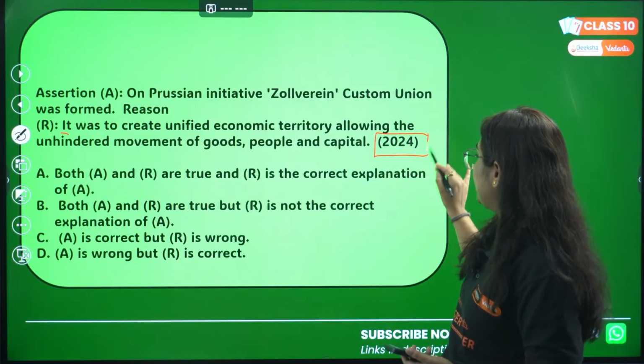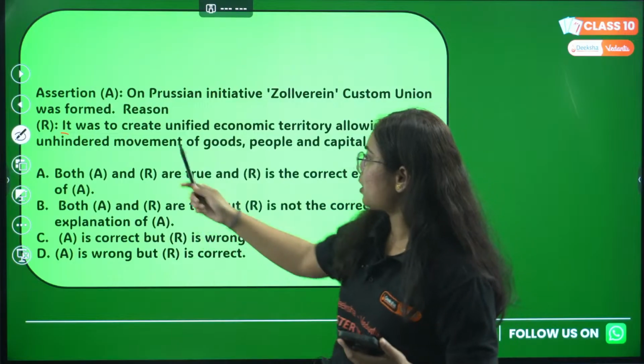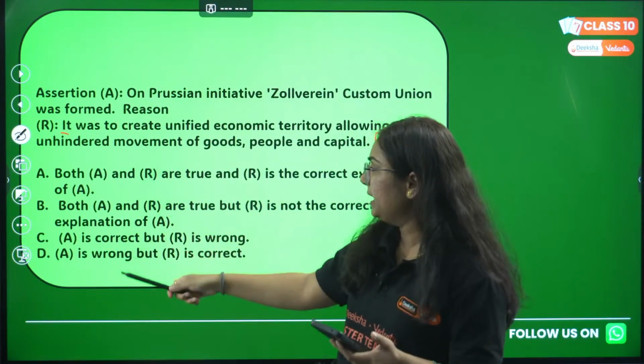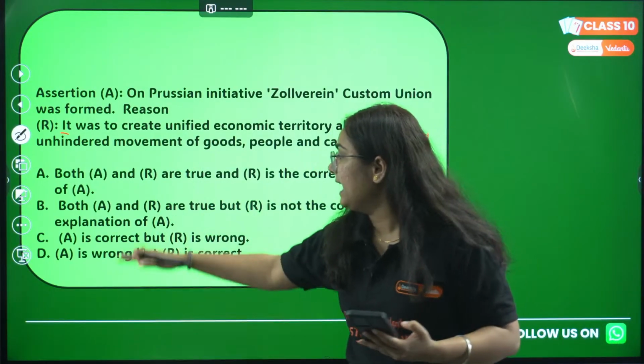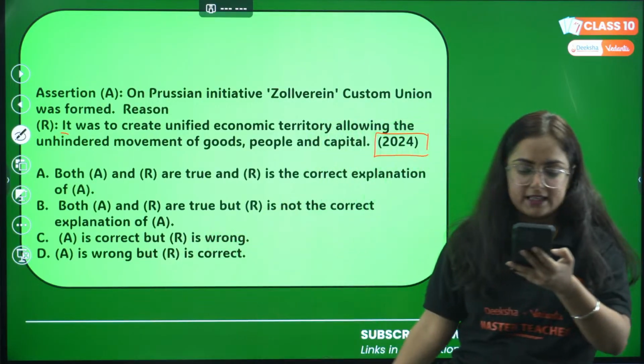This was asked in 2024. You know the options for assertion and reason. Option A, both A and R are true, and R is the correct explanation of A. B, both A and R are true, but R is not the correct explanation of A. C, A is correct, R is wrong, and D, A is wrong, but R is correct.